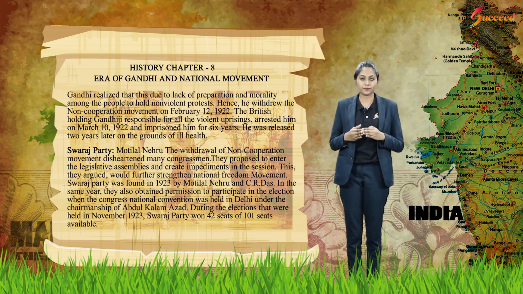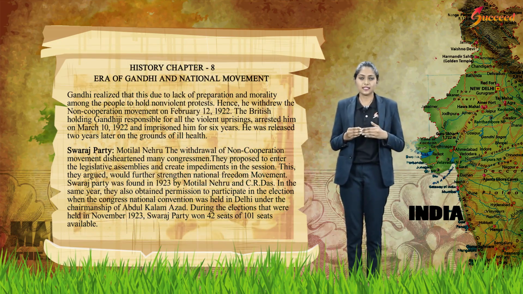Swaraj Party. The withdrawal of the non-cooperation movement disheartened many Congressmen, including Motilal Nehru. They proposed to enter the legislative assemblies and create impediments in the sessions. This, they argued, would further strengthen the national freedom movement.